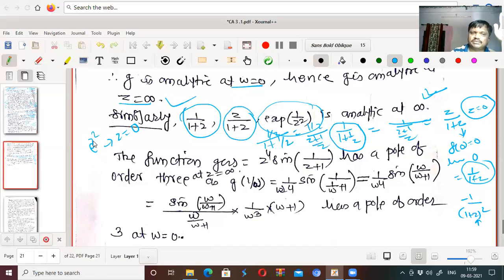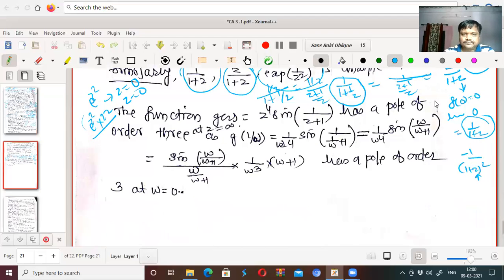Similarly, its derivative is obtained at z equal to 0. What about the derivative? E to the power z square, we get e to the power z square into 2z. This derivative is defined at z equal to 0 also. This value becomes 0 there, not infinity, and therefore this function is analytic at z equal to 0. Therefore e to the power 1 by z square is analytic at z equal to infinity.